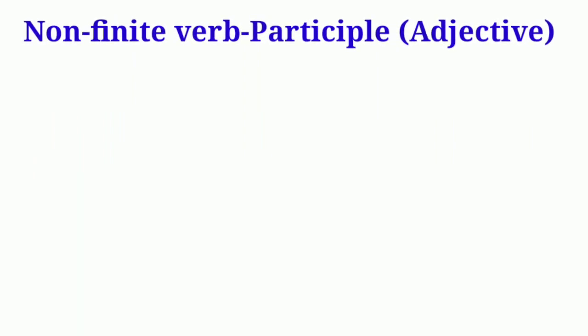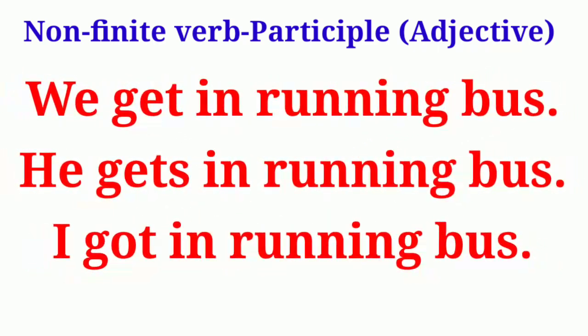The third type of non-finite verb is participle, which functions as an adjective in the sentence. I will explain it with the help of examples. Here, three sentences are given. Read these sentences. You read and listen to these sentences carefully. First, we get in running bus. Second, he gets in running bus. Third, I got in running bus.